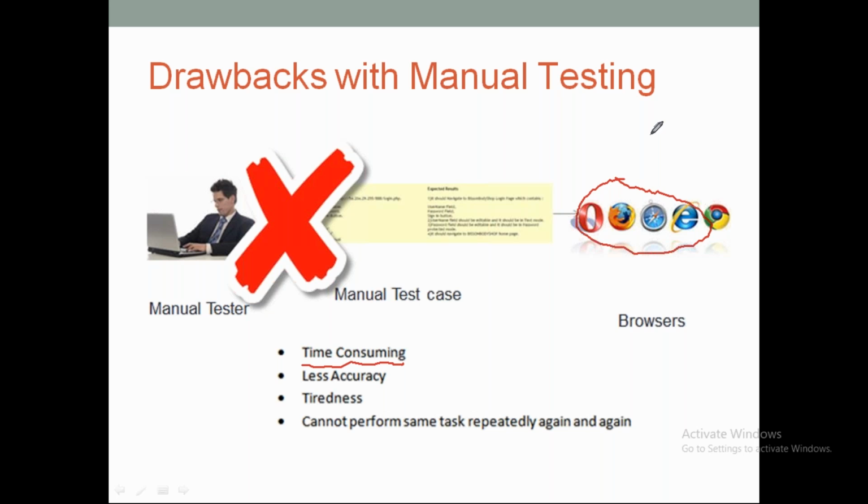So what can we do? Either we hire more manual testers, but recruitment may take a lot of time. It's not something we can do in a few seconds or minutes. We have to create a position in the company, talk to the HR team and hiring team, and a lot of things are involved. All of that is nothing but the drawbacks of the manual testing process.